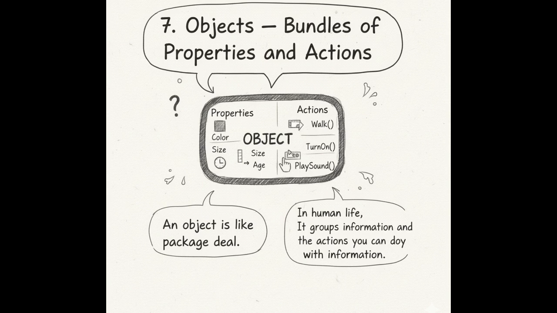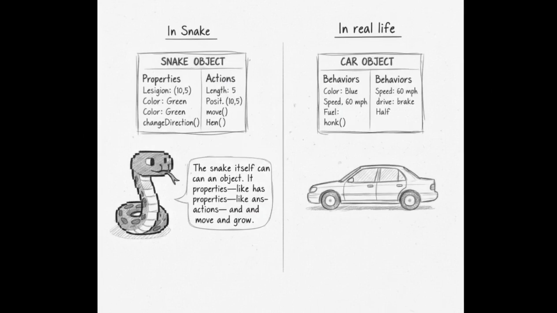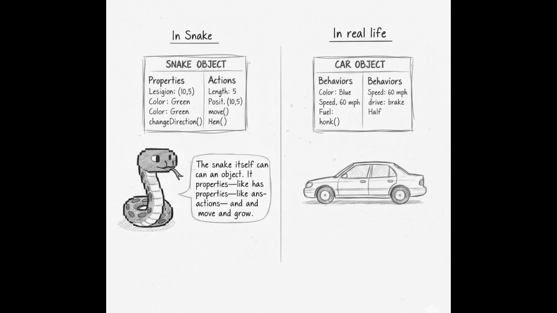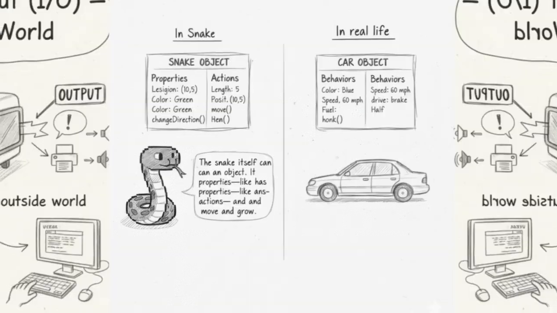7. Objects, bundles of properties and actions. An object is like a package deal. It groups information and the actions you can do with that information. In Snake, the snake itself can be an object. It has properties, like length and position, and actions, like move and grow. In real life, think of a car. A car has properties: color, speed, fuel, and behaviors: drive, brake, honk. That's an object.